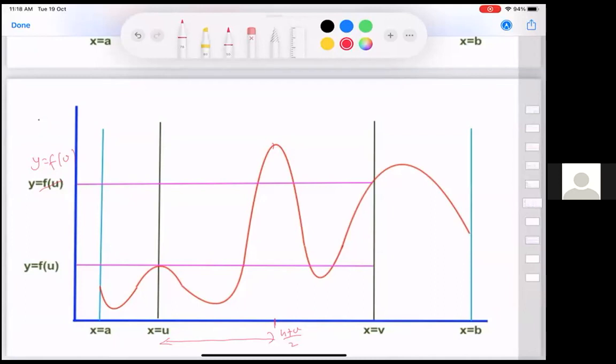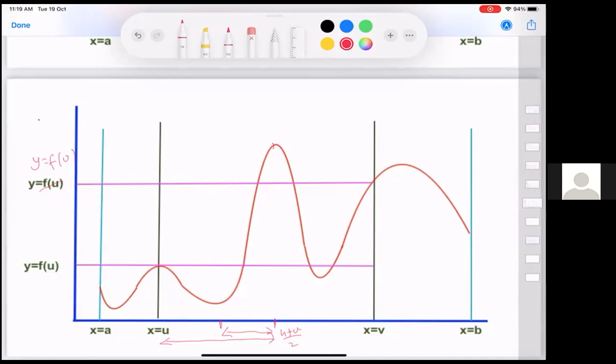Next, you take the midpoint of this u and this value. Midpoint will be somewhere here. This point has gone down, even lower. So from here on, we will pick these two as our points.